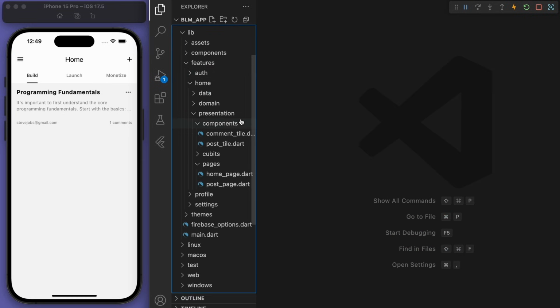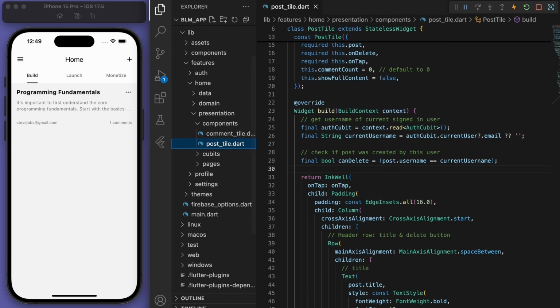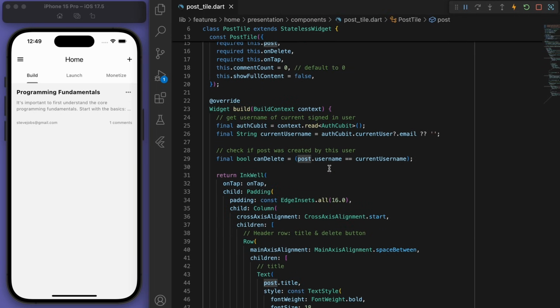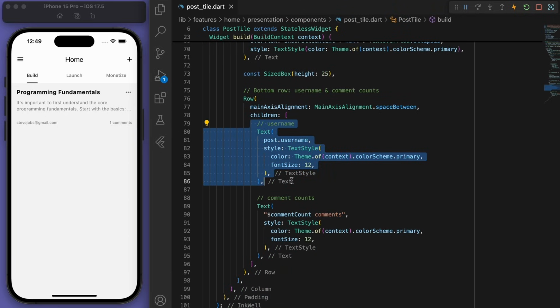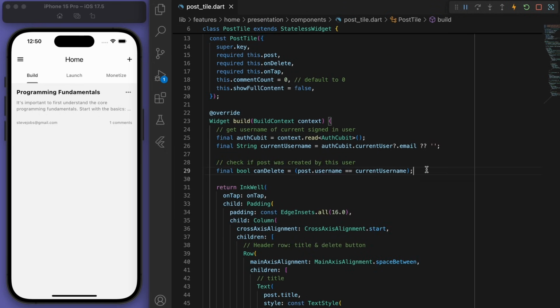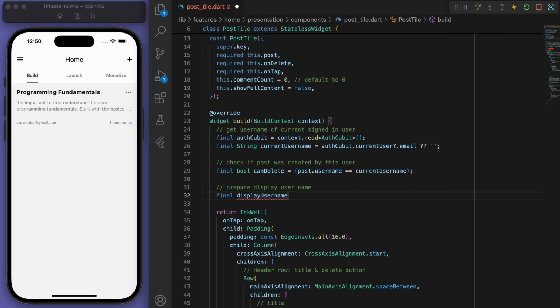Now, the next thing I want to clean up is maybe let's not show the entire email. So if you go to the post, you can see for the username, yeah, we're just using the email. So I'm just going to change this up and maybe just get the username portion so that we don't display the full email. And so this stuff is kind of up to you how you want to do this.